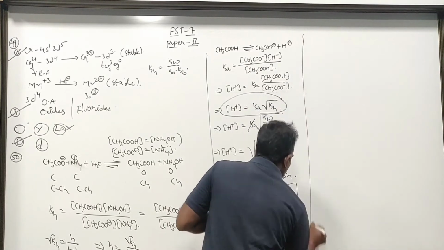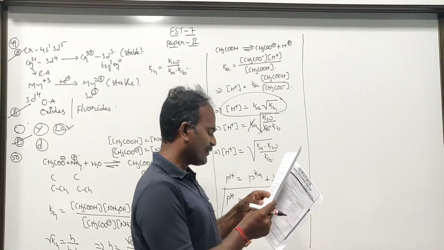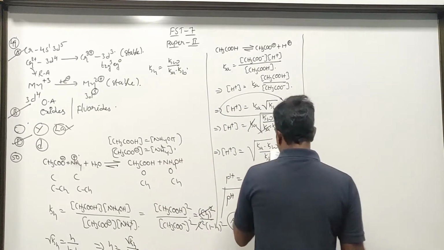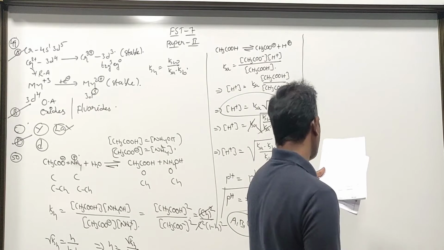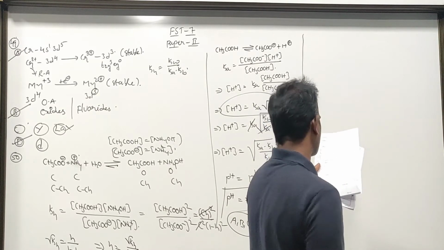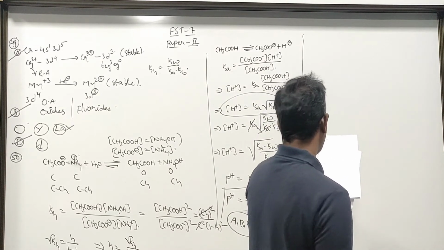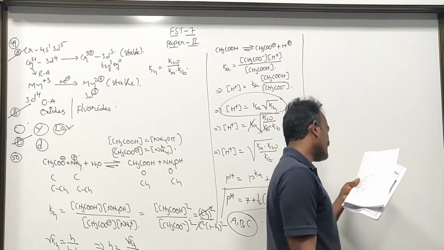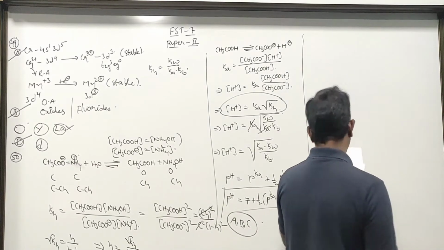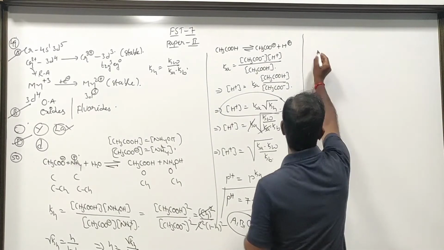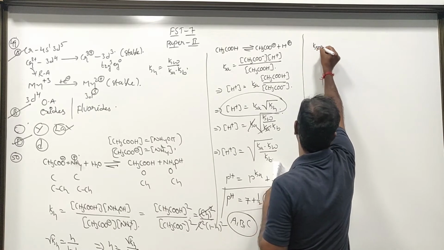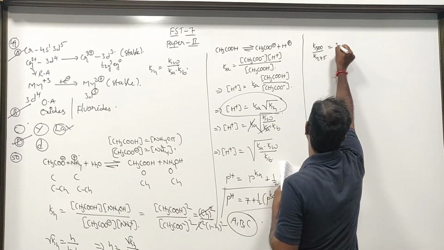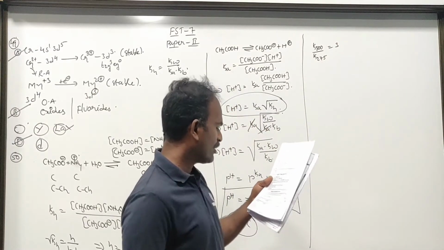Next, paragraph questions 53 and 54. In the start of summer, a given sample of milk turns sour at room temperature 27 degrees Celsius in 48 hours. In a refrigerator at 2 degrees Celsius, milk can be stored 3 times longer before it sours, which means K300 Kelvin divided by K275 is equal to 3, because the 3 times was already mentioned.